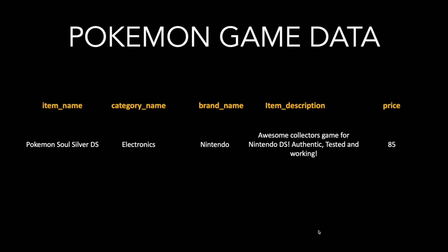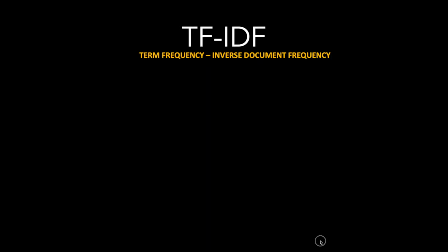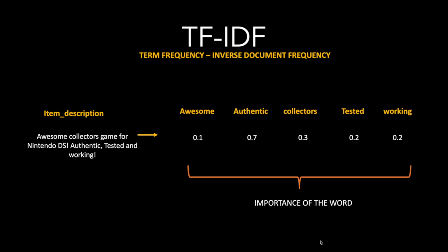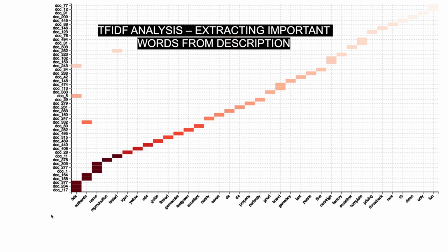Let us now do feature engineering, which is making the data ready for machine learning. We can take most of the columns as they are, but for the column item description, we need to apply some feature engineering. We will use the algorithm called TF-IDF, which stands for Term Frequency Inverse Document Frequency, which will split the item description column into multiple columns, where each column corresponds to a word. And the value in this column is based on how important the word is to the item description. So here is a visual which shows the results of the algorithm TF-IDF.